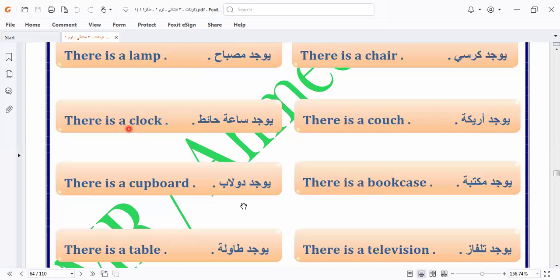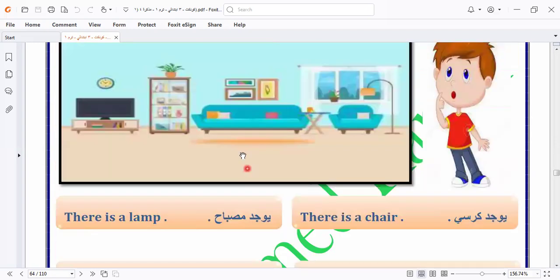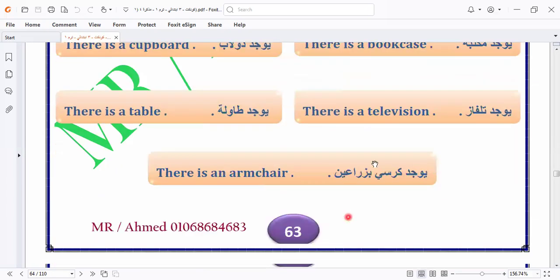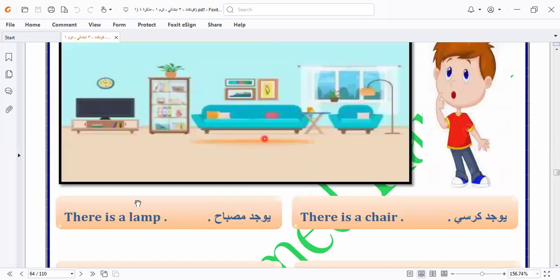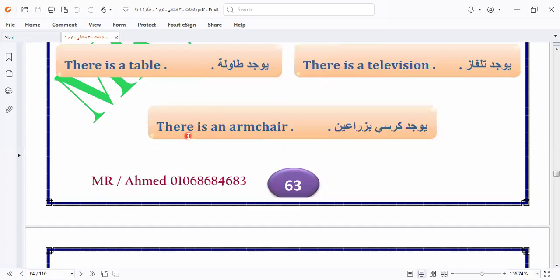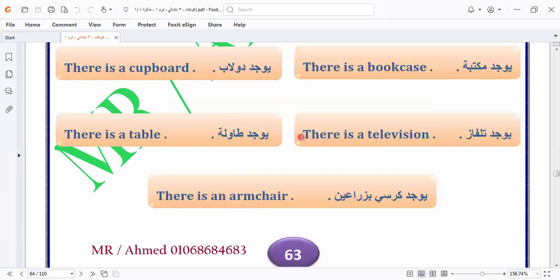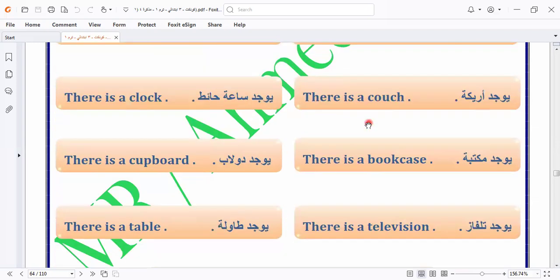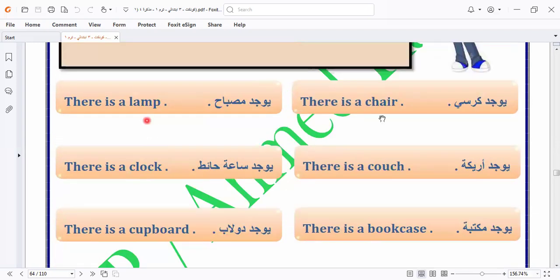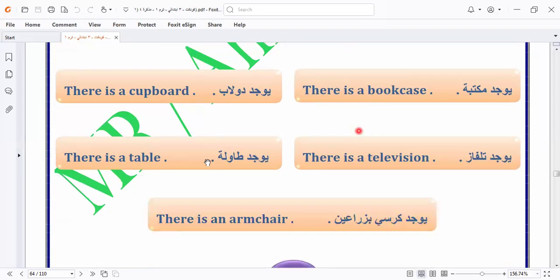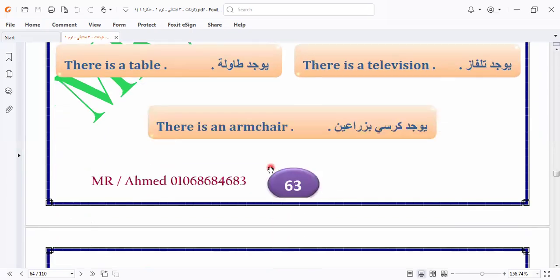There is a table. This is a table. There is a television. This is a television. There is an armchair. This is an armchair. Here we describe the living room. When I say to you, describe your living room, I can say there is a lamp, there is a chair, there is a clock, there is a couch, there is a cupboard, there is a bookcase, there is a table, there is a television, there is an armchair, and so on.